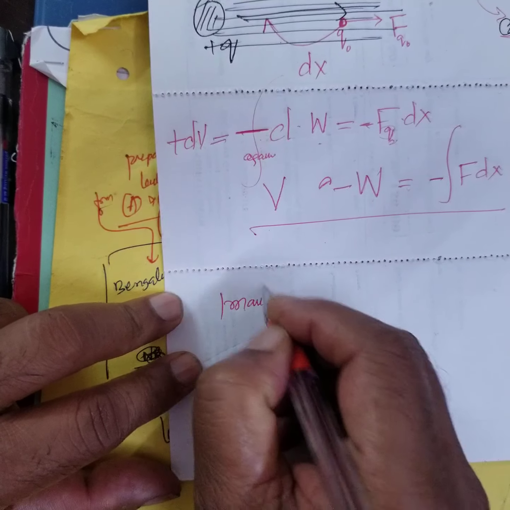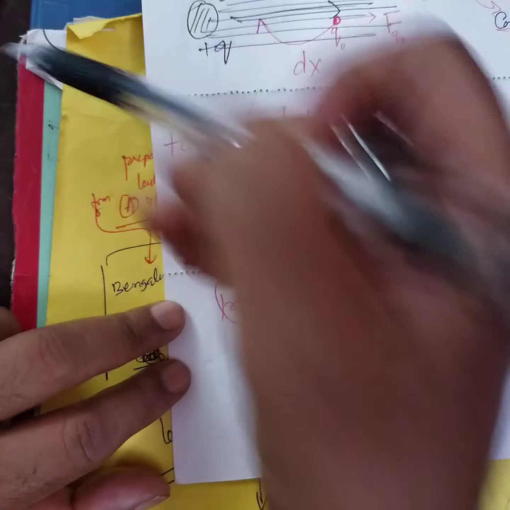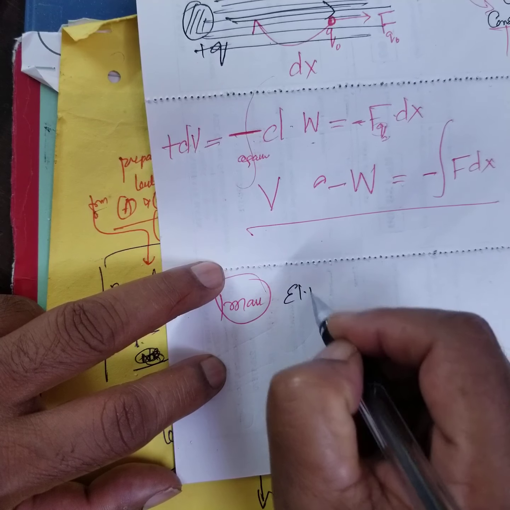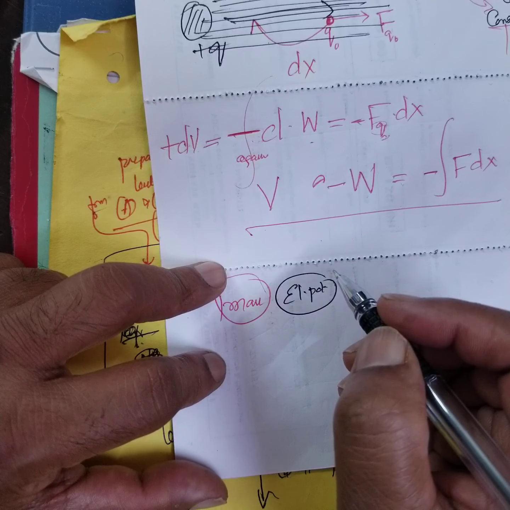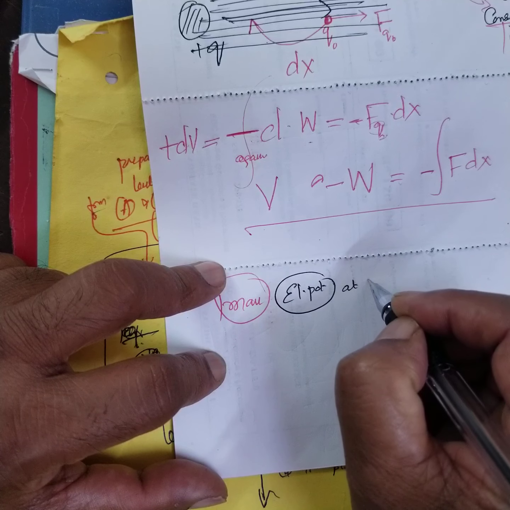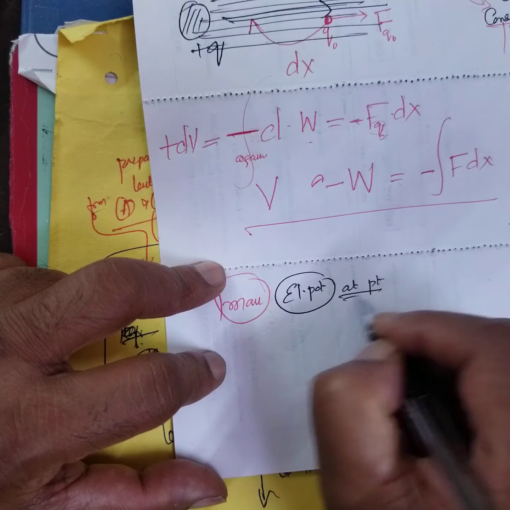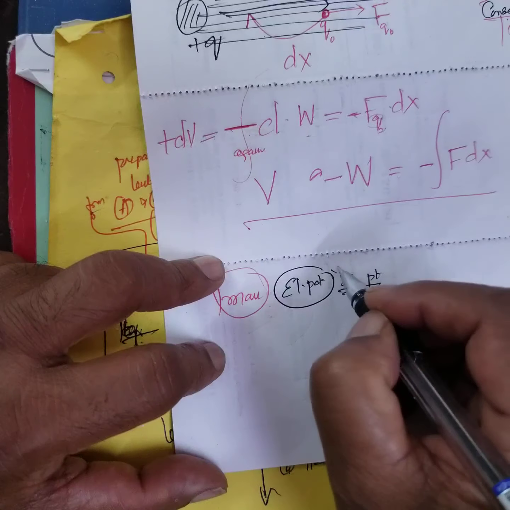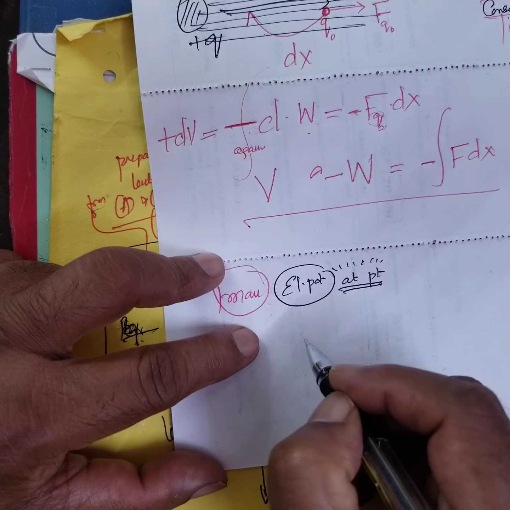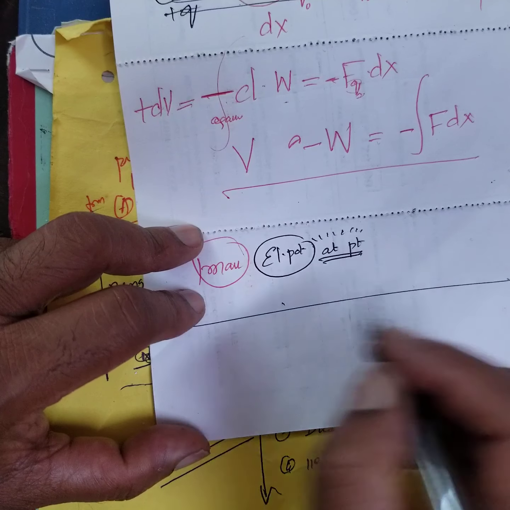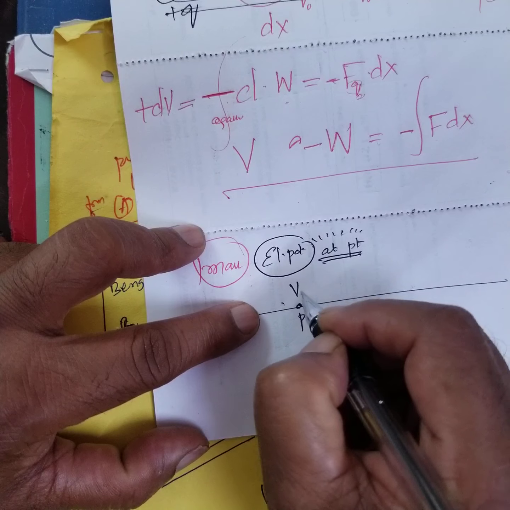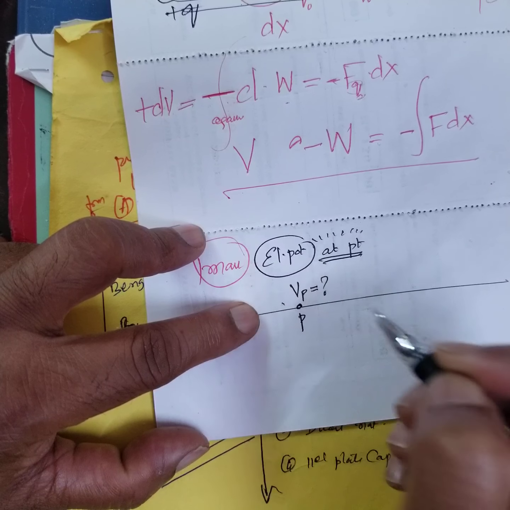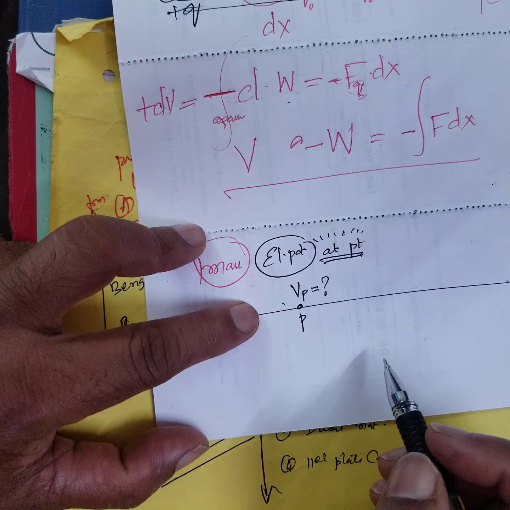One mark: define electric potential at a point. That is important, at a point. Electric potential at a point means at this point P, some point, I want to find the electric potential. How to define electric potential at a point?